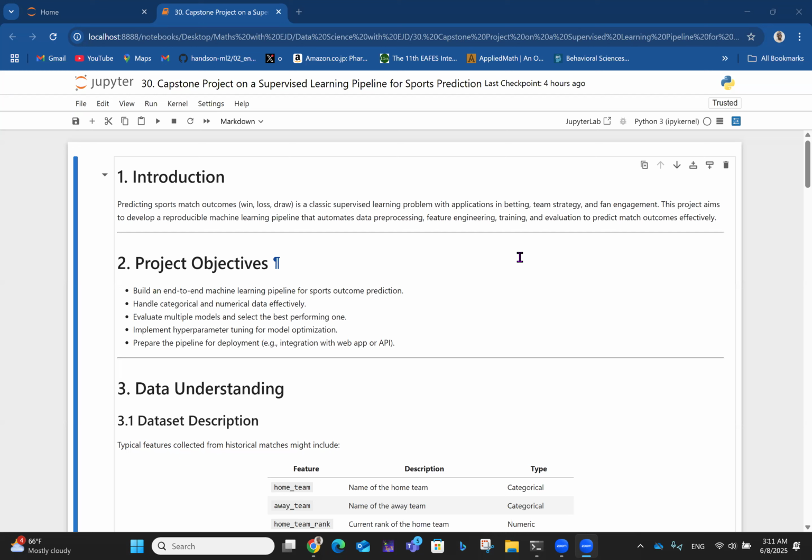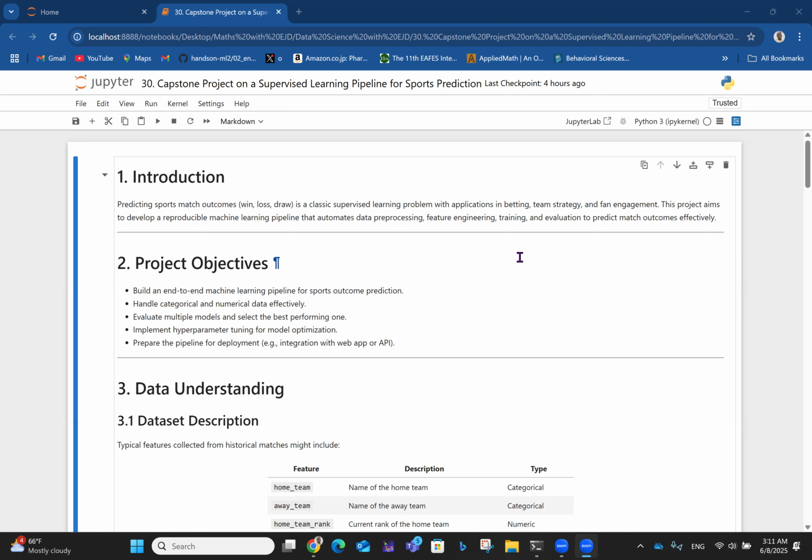In this video, I'll be looking at a capstone project on the supervised learning pipeline for sports prediction. We've been doing all kinds of supervised learning stuff, talking about classification and regression and all that. Then we've looked at different aspects like deployment, like the metrics attached and things like that. Here, I want to use this as the last video for supervised learning.